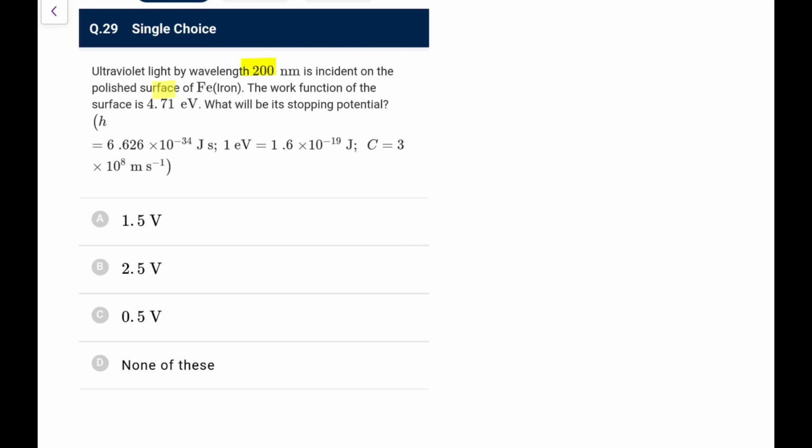UV light of wavelength 200 nanometer is incident on a polished surface of iron. The work function of the surface is 4.7 eV. What would be the stopping potential? Okay. So the energy of the photon is hc by lambda, 1240 by 200.